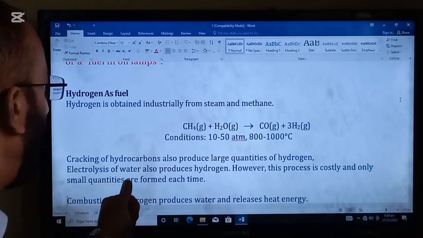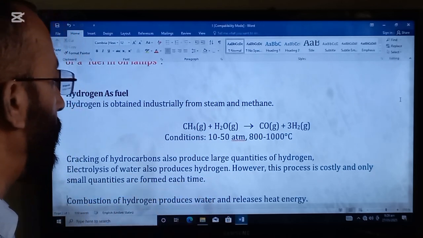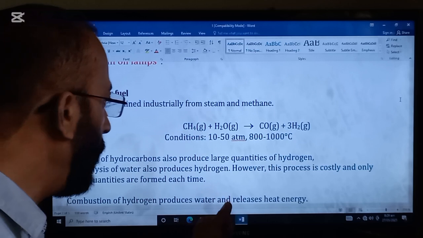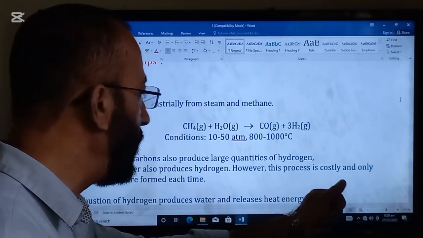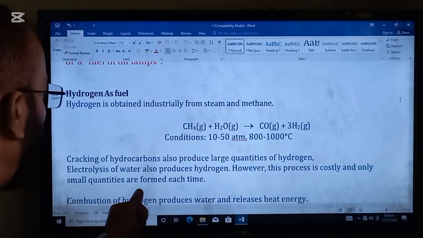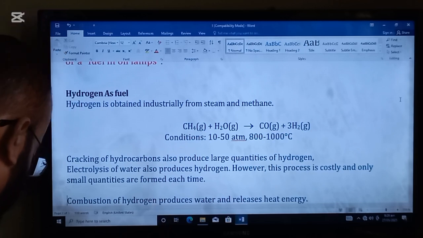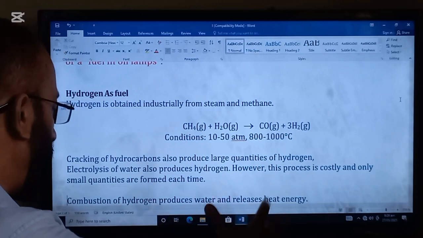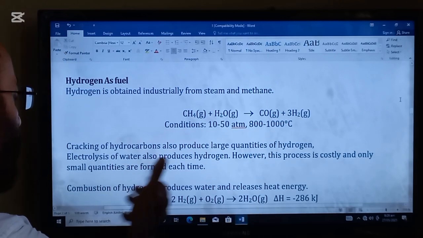Electrolysis of water also produces hydrogen. However, this process is costly and only small quantities are formed each time. Electrolysis is an expensive method, so small quantities are formed.